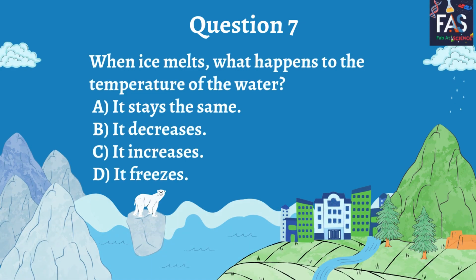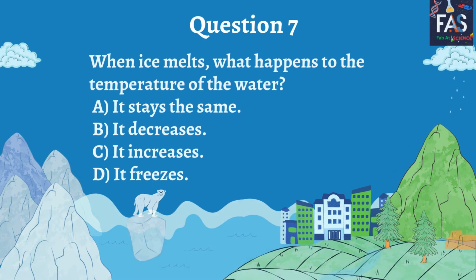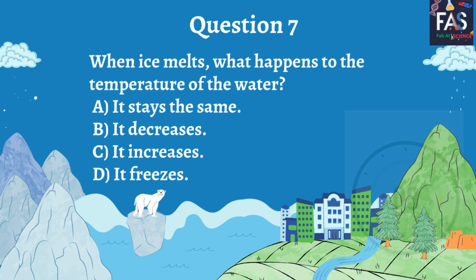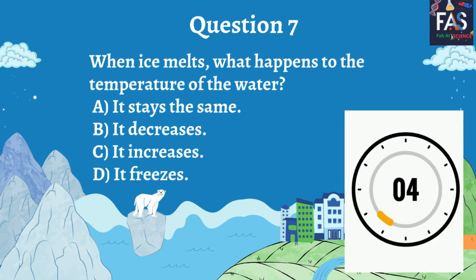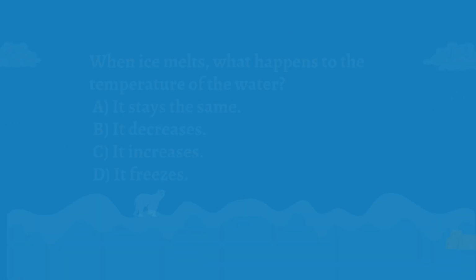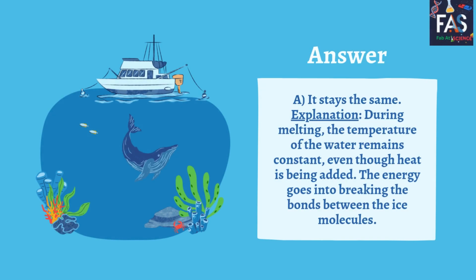Question 7. When ice melts, what happens to the temperature of the water? A. It stays the same. B. It decreases. C. It increases. D. It freezes. Answer. A. It stays the same. During melting, the temperature of the water remains constant, even though heat is being added. The energy goes into breaking the bonds between the ice molecules.